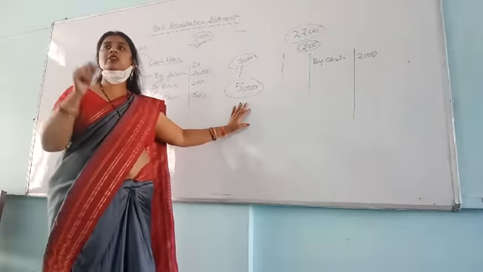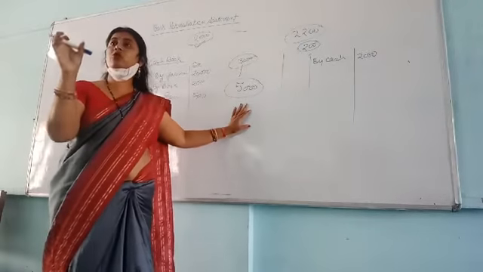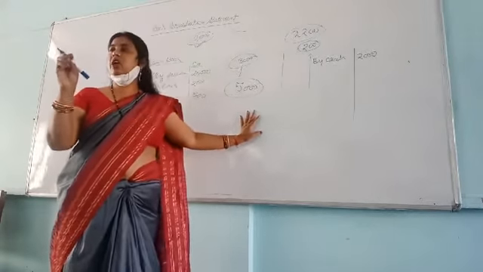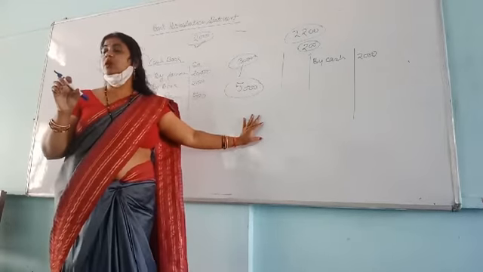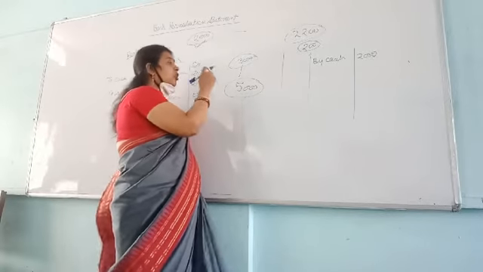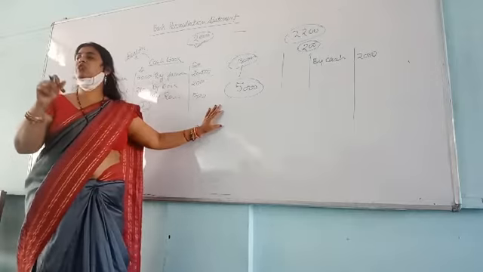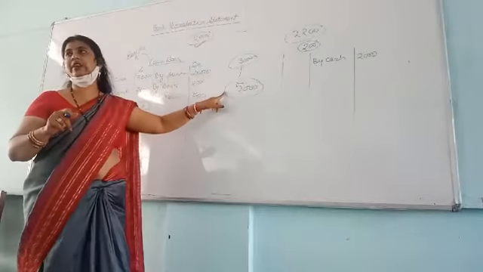Because for issuing a check, it is compulsory that the amount for which you are issuing the check must be there in your bank account. If I have 5,000 in my bank account, only then am I eligible to issue a check for 5,000. This is only a process of misguiding.